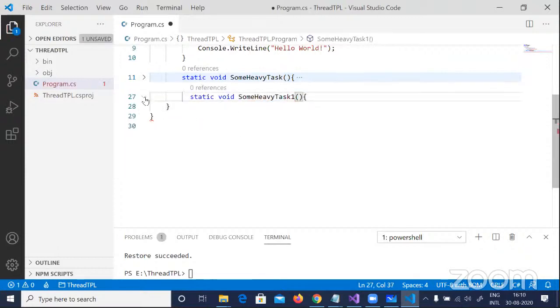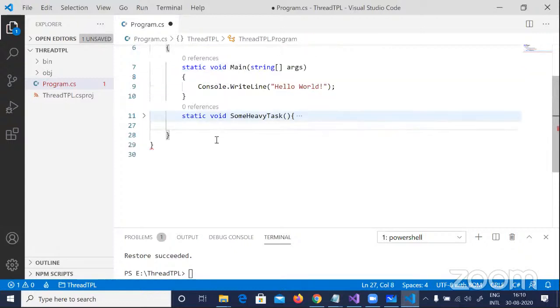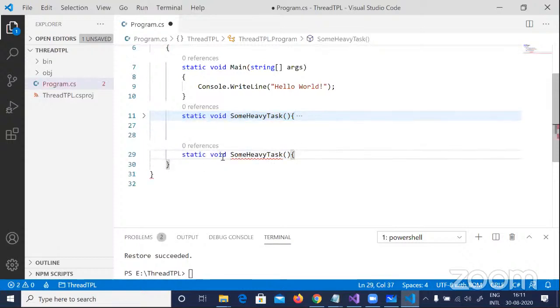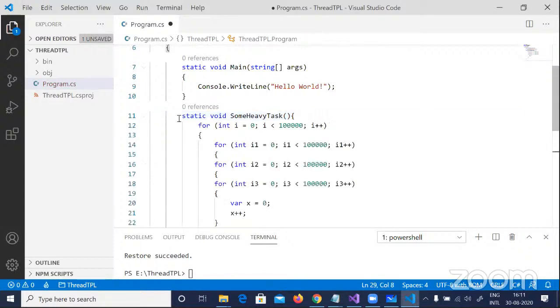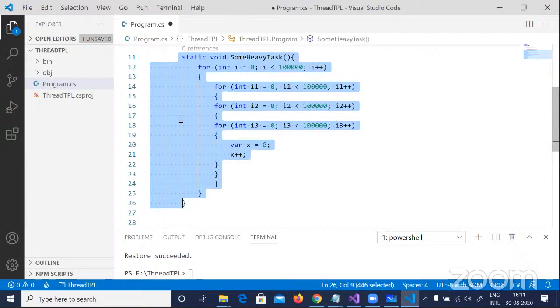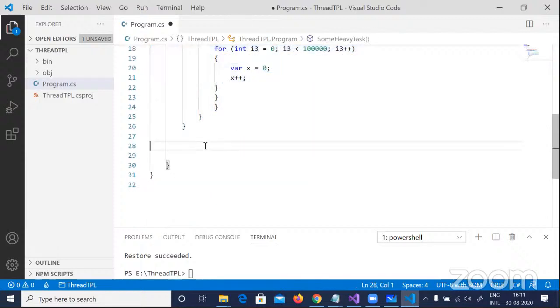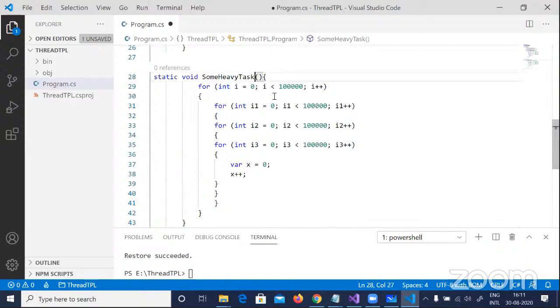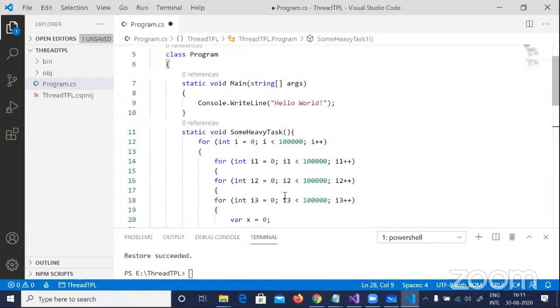So two codes I've written out here, exactly the same. Where is it? Some heavy task. Oh, when you copy it, this is so sad. You have to copy it like this. Okay. Fine. Okay, so there it is. Two methods out here doing some heavy task, right?